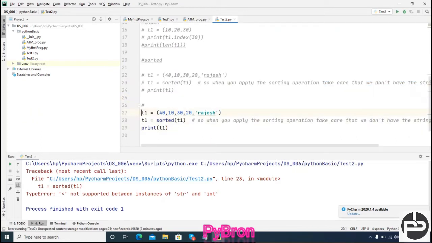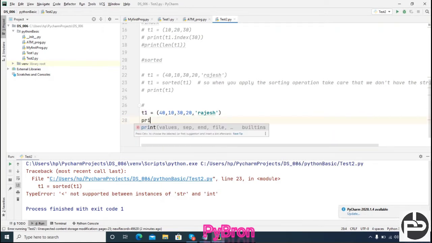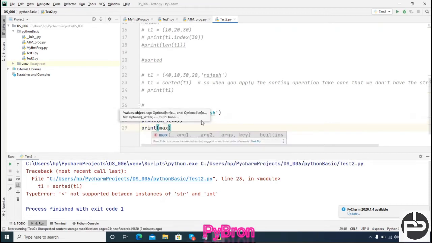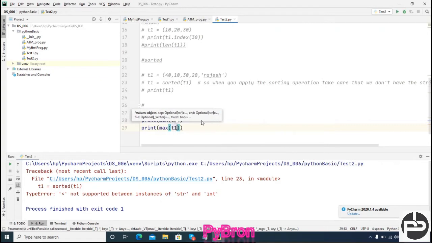Suppose I have a tuple and I want to check the min max: print minimum of t1 and max of t1.